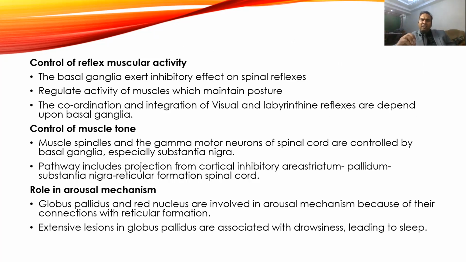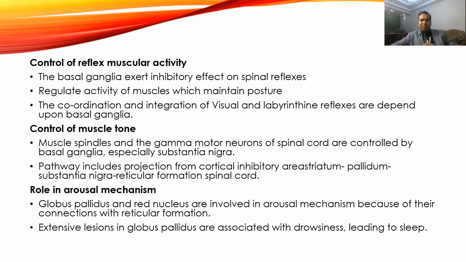Then come to the reflex activity. As I said, the basal ganglia sends output to the extrapyramidal tract, and it influences the activity of the gamma motor neuron. So the basal ganglia inhibit the activity of the gamma motor neuron, and that inhibition reduces the spinal reflexes, not only deep tendon reflexes but also superficial reflexes. It helps to maintain a normal posture, and it also coordinates between the visual and labyrinthine reflexes, which is important for eye movements when your head is moving, so that your visual field will be more steady.